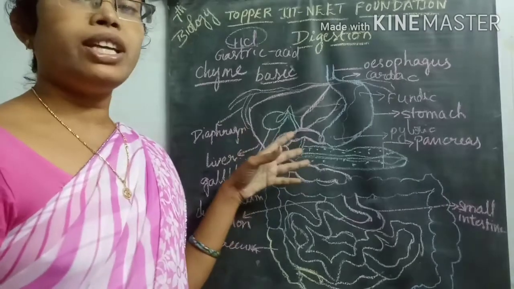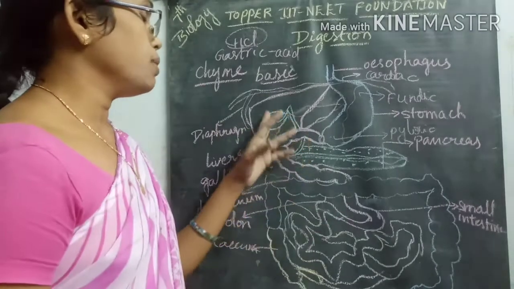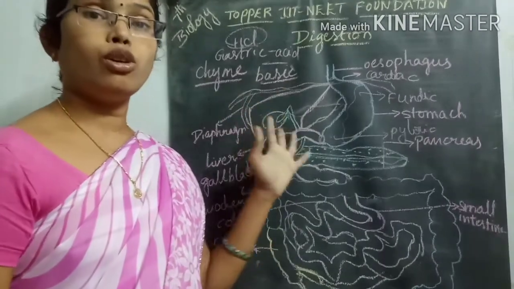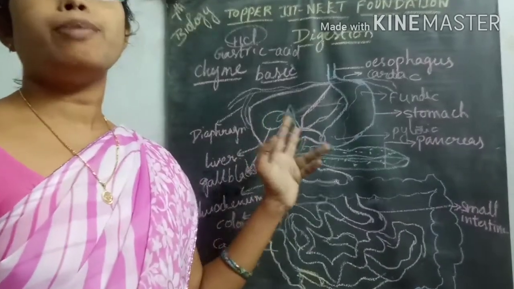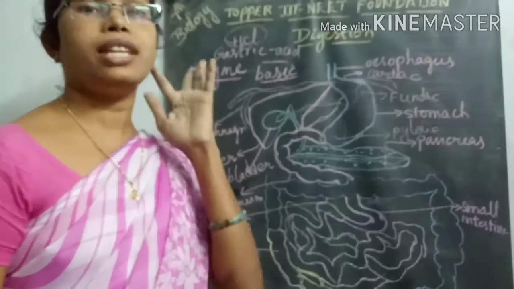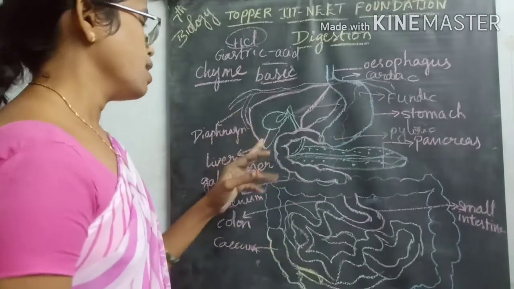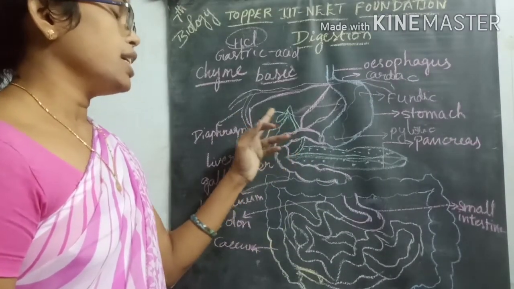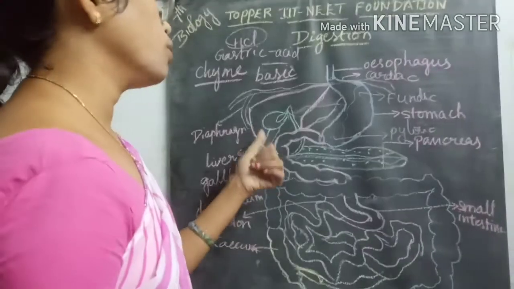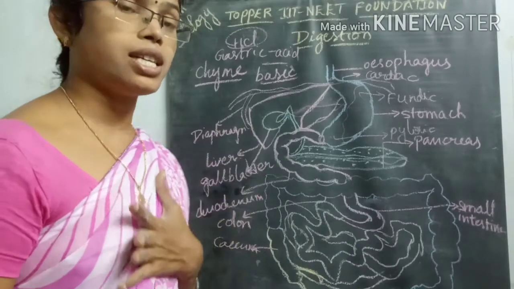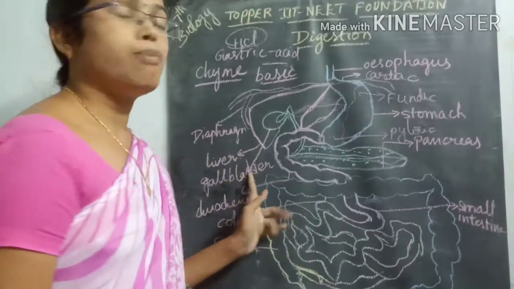In between these right and left lobes, there is a conical-shaped projection that ends with a bulb-shaped structure. This bulb-shaped structure is called the gallbladder.